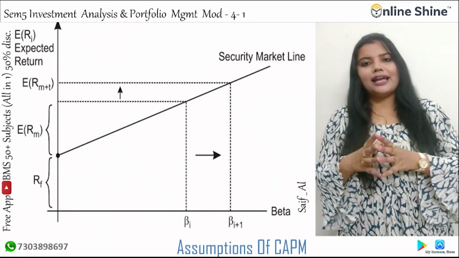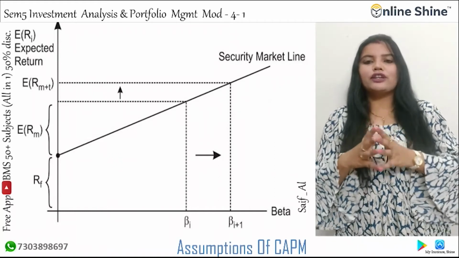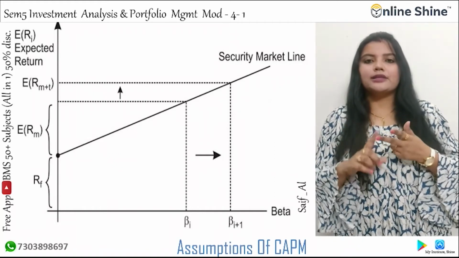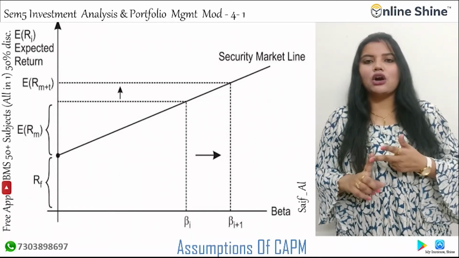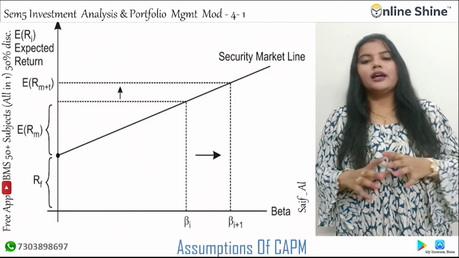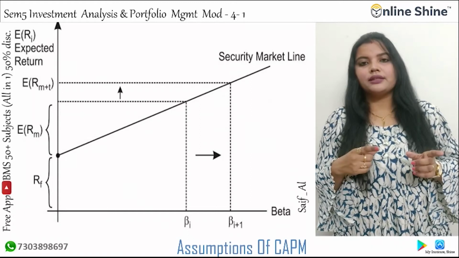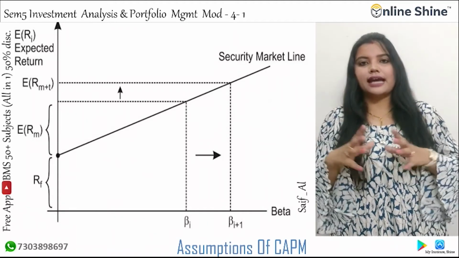It shows that the expected return on a security is equal to the risk-free return plus a risk premium, which is based on the beta of that security. Below is an illustration of the CAPM concept. You can see this diagram.